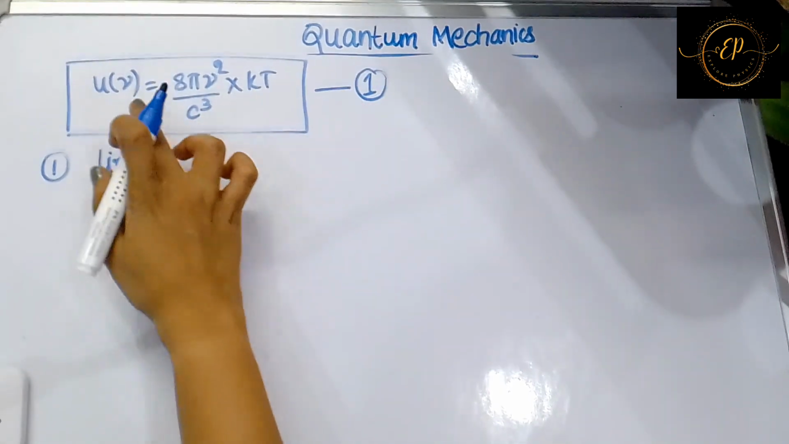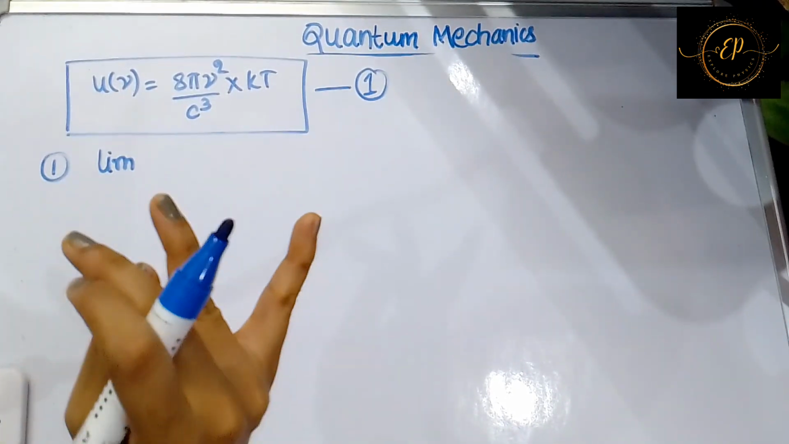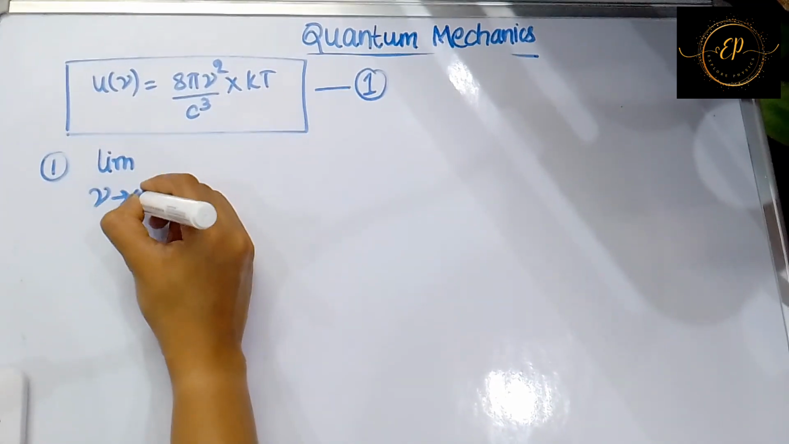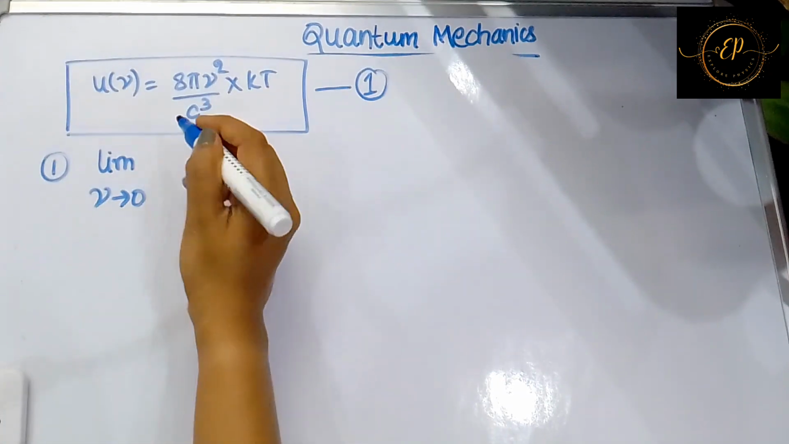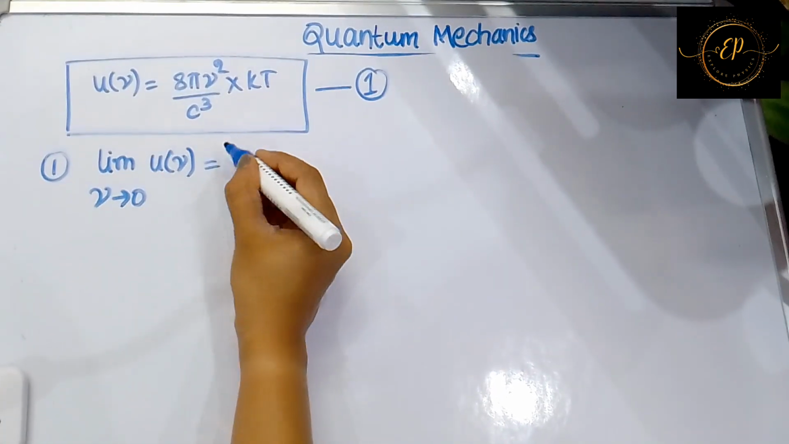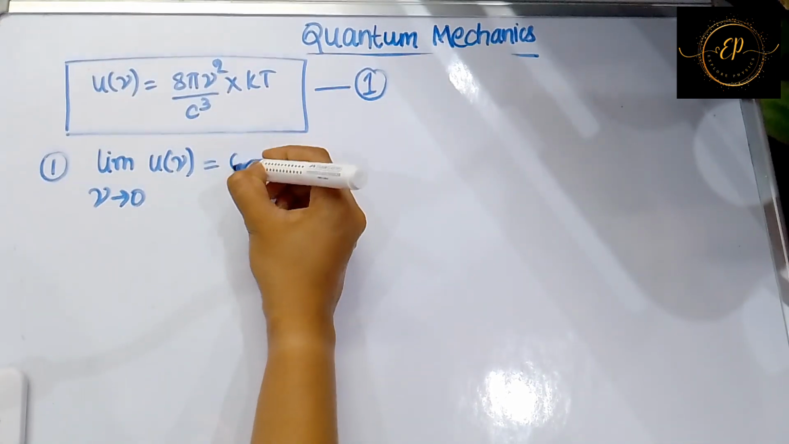So in this equation you are applying two different cases. One is for lower frequency, another one is for higher frequency. So the first one is lower frequency. Lower frequency means nu is tending to 0, the lowest value of frequency. When you apply it in u nu, which is your energy density, and substitute nu equal to 0, you will get a value of 0.